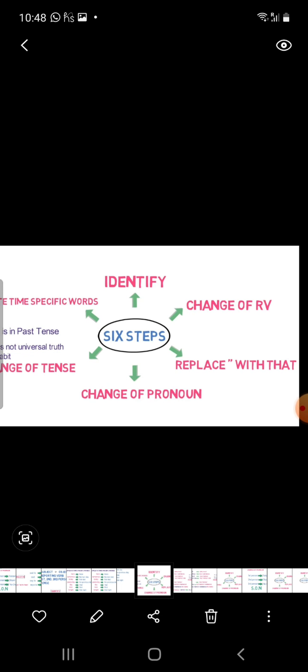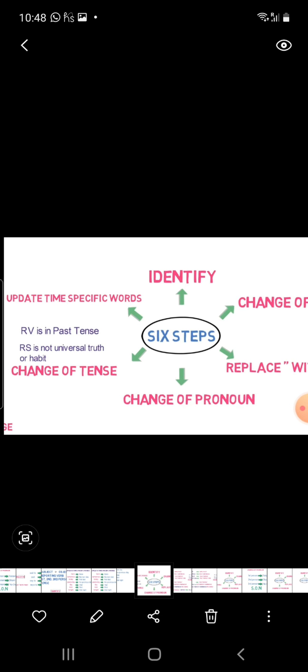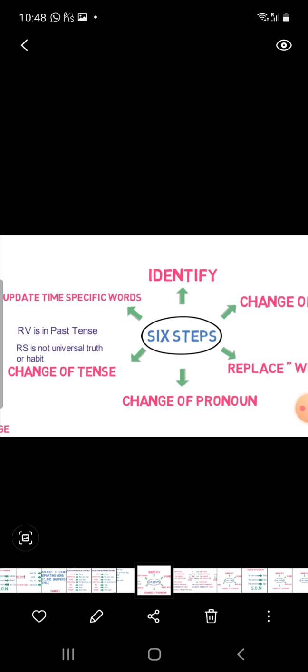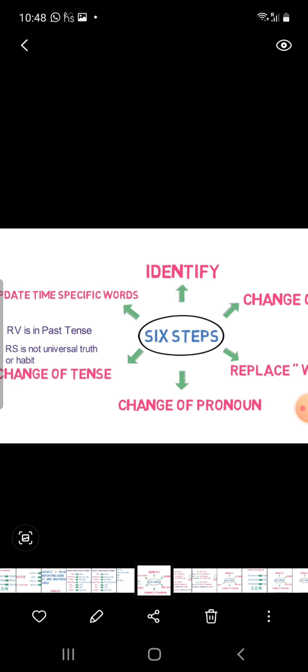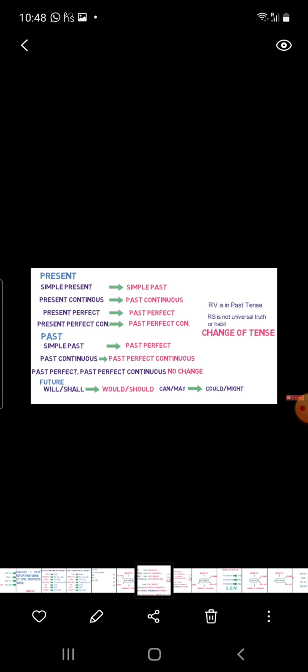Third, remove the inverted commas and replace them with "that". Fourth, change the pronoun. Fifth, change the tense. And sixth, update time specific words like now, then, here, there. Such words are called time specific words. These 6 steps you must always remember to change direct into indirect.